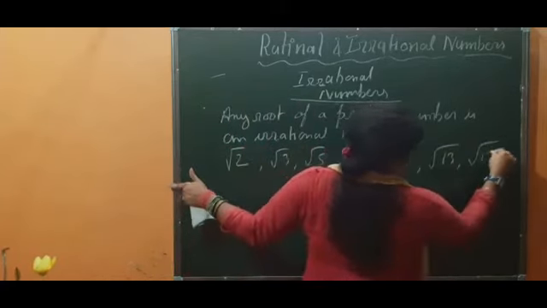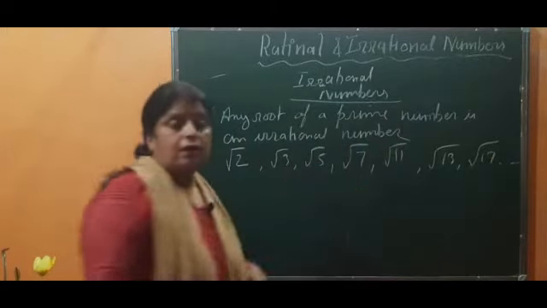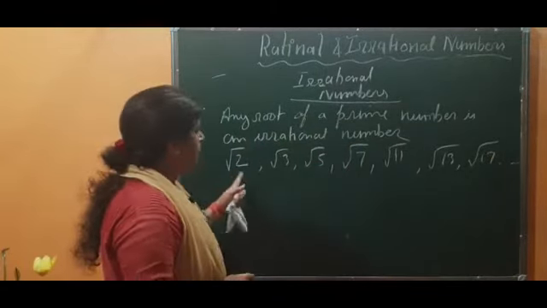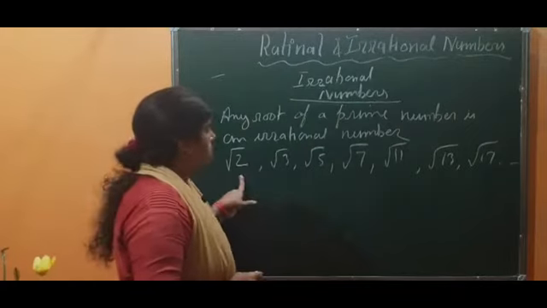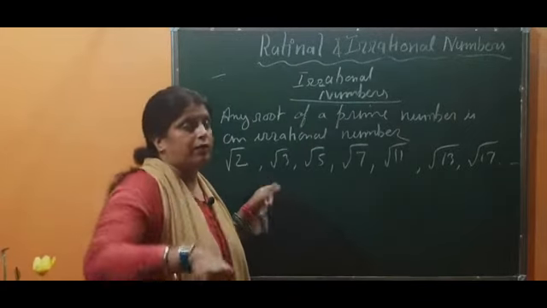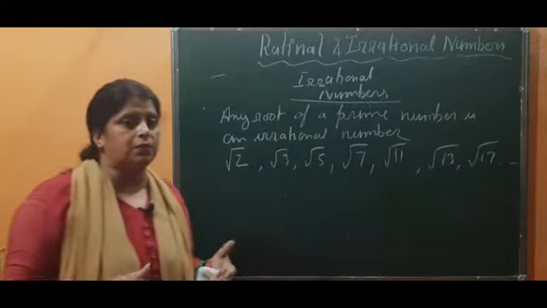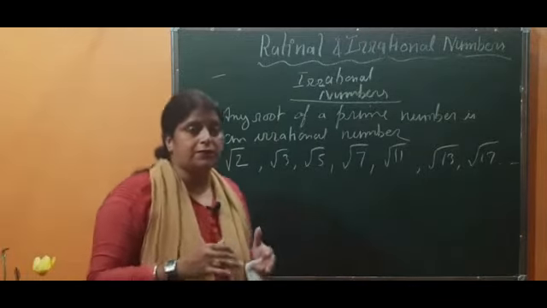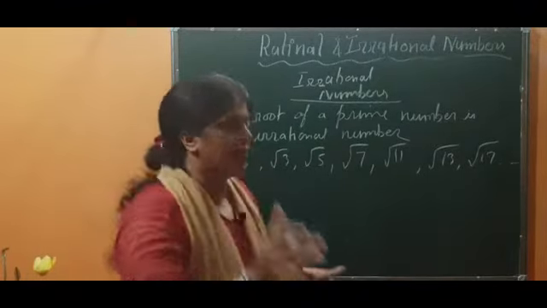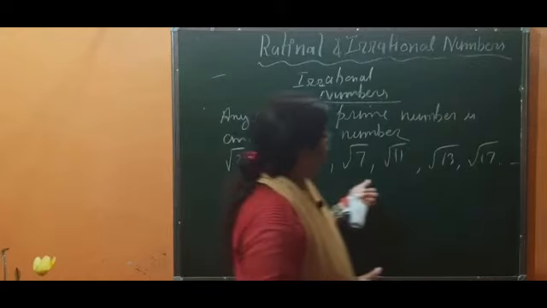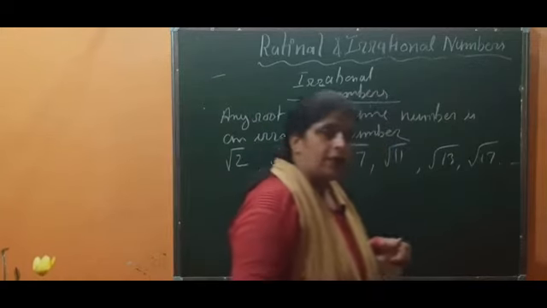You may write so many numbers. These are all irrational numbers because we can't convert them into the form p by q. As we told you, those numbers which are written in p by q form are rational numbers, but these numbers you can't convert into p by q.